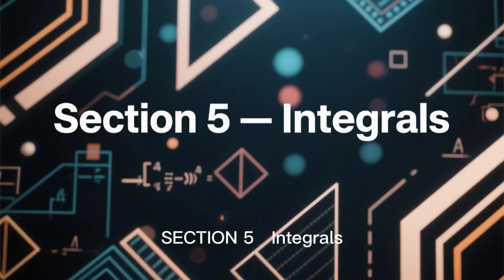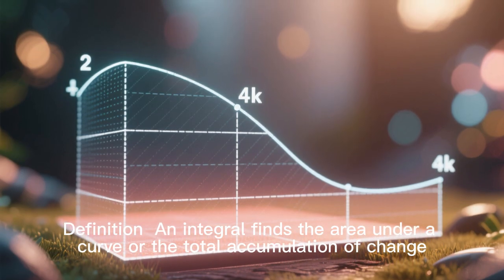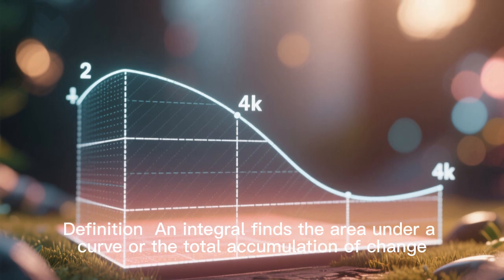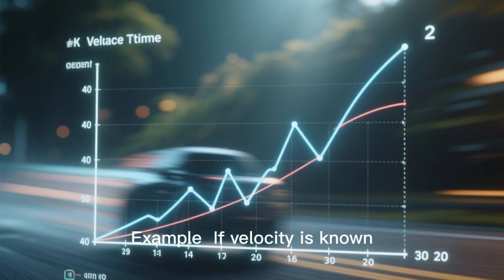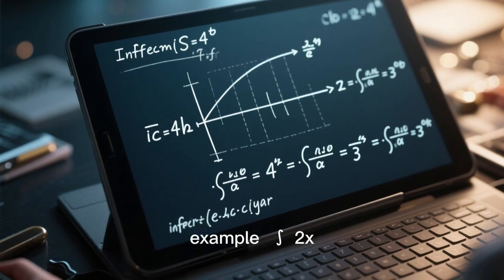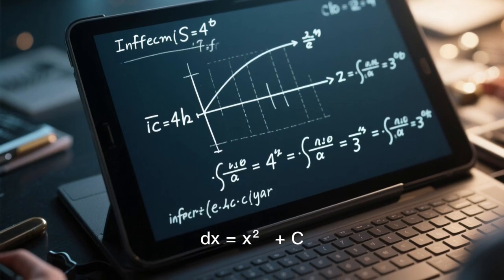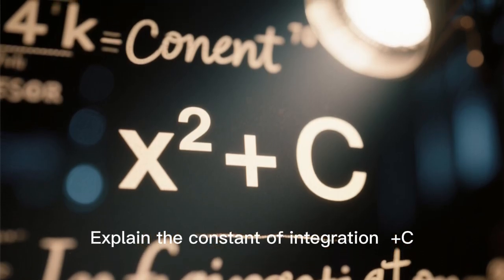Section 5. Integrals. Definition. An integral finds the area under a curve or the total accumulation of change. Symbol, ∫. Example, if velocity is known, integrate to find distance. Work through a basic example, the integral of 2x dx equals x squared plus C. Explain the constant of integration, plus C.